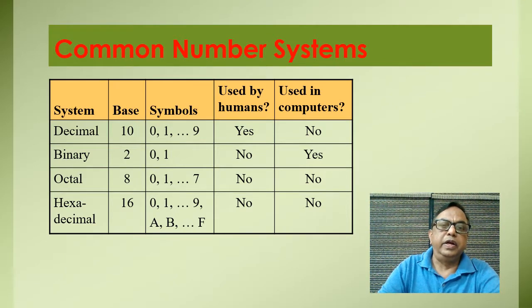And in octal number system, there are 8 distinct symbols. That is why the base of octal number system is 8. And in hexadecimal number system, there are 16 distinct symbols from 0 to 9, and capital A, capital B, capital C, capital D and capital F. That is why the base of the hexadecimal number system is 16.